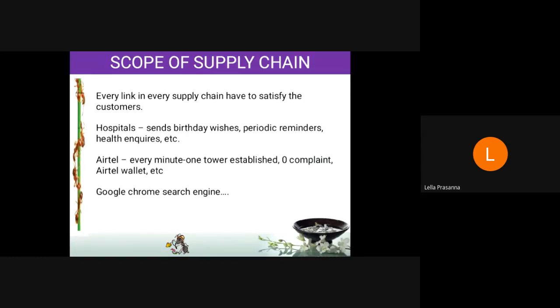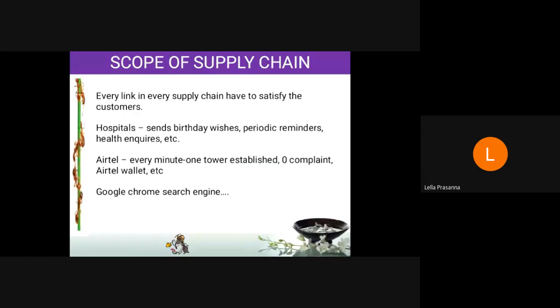Suppose you went to some dental hospital or something, once you registered your mobile number there, then on your birthday you will receive wishes, and they will call you and tell you, sir, you tested your sugar 3 months back, now it is time to test your sugar, or it is time to check your dental care, so please come to us. Okay, we will do a free service up to this limit or something like that. They will call you and give periodic reminders. Why? Because to satisfy the customer.